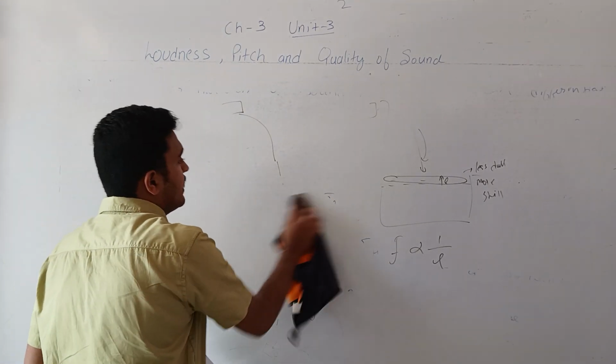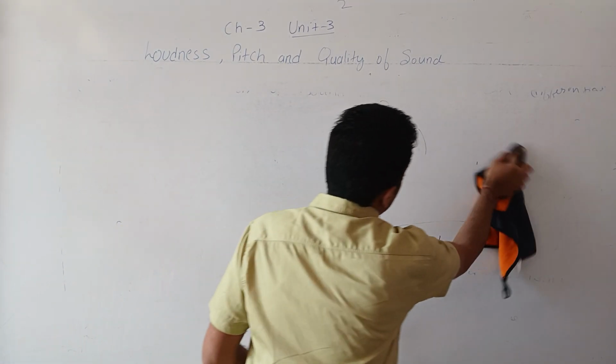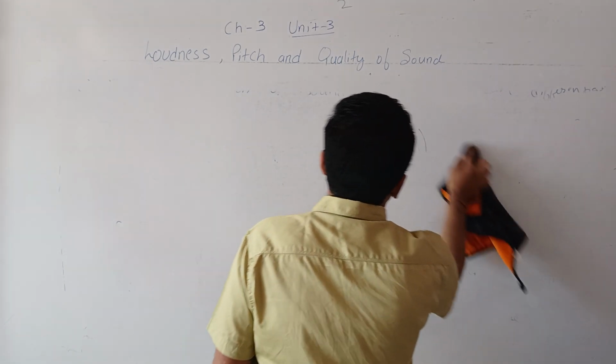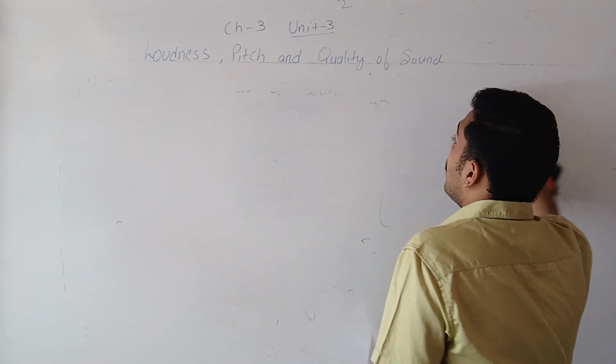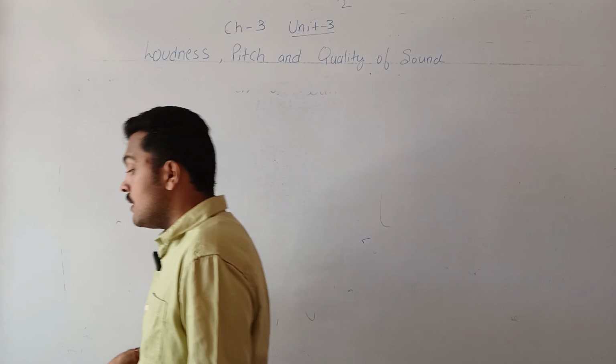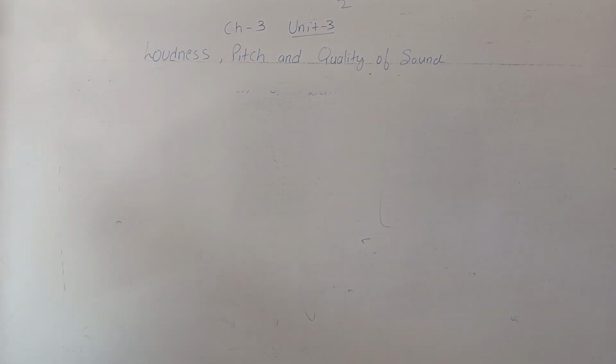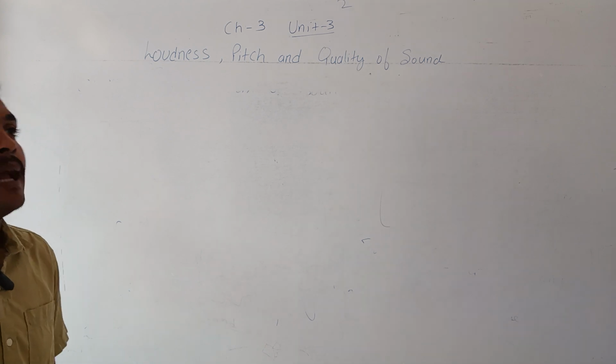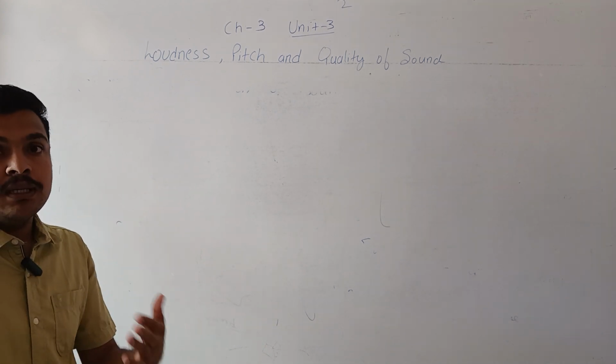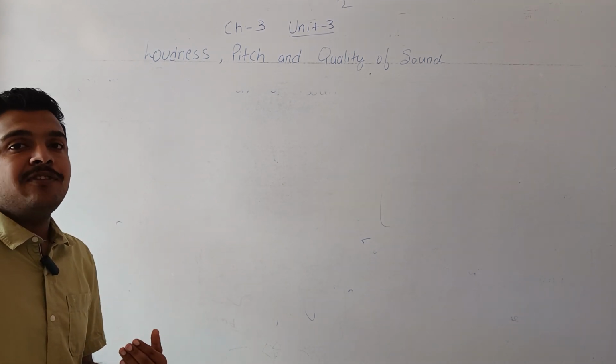Now there is one more quantity by which we differentiate between sounds which are of the same amplitude and also of the same frequency. The amplitude is the same and the frequency is the same, still the two sounds are different.